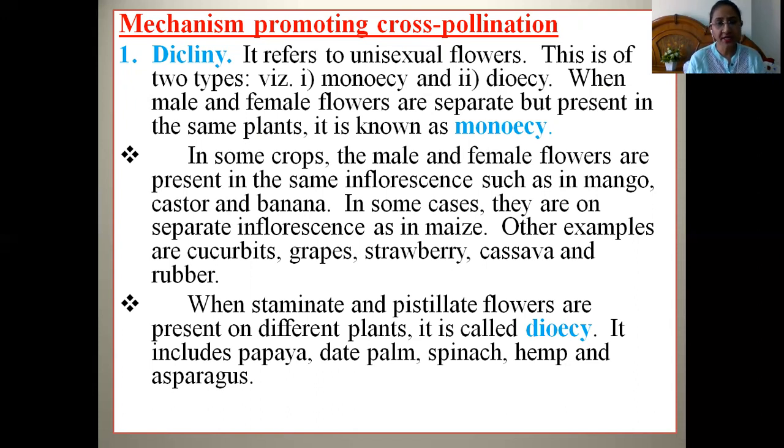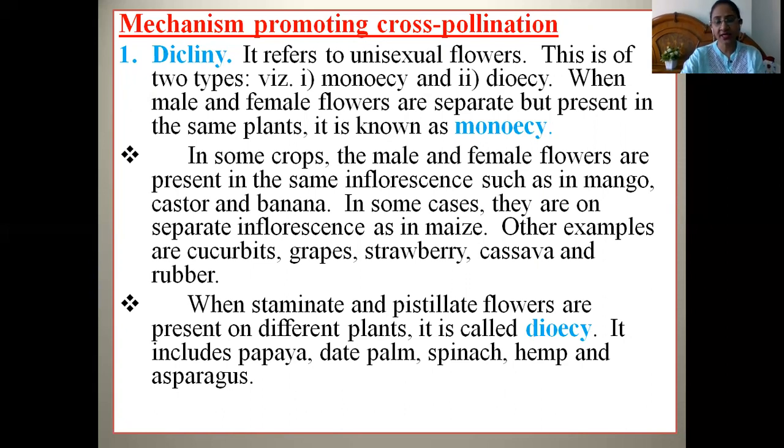But if you see the example of maize, the male and female flowers are present on the same plant but on different inflorescences, the male tassel and the female cob. This is the case in maize. Other examples of the monoecious condition are cucurbits, grapes, strawberry, cassava and rubber.